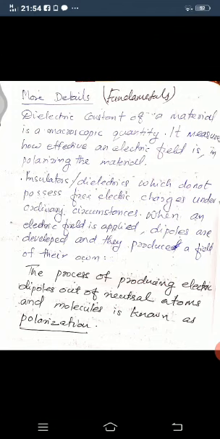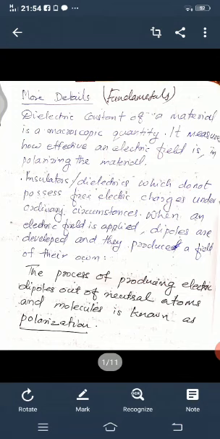There are isotropic dielectrics and anisotropic dielectrics, that depends on the direction. When the change in the behavior of a dielectric is independent of the direction of the applied electric field, then that type of dielectric is termed isotropic. Otherwise, if they depend on the direction of the applied field, they are called anisotropic.